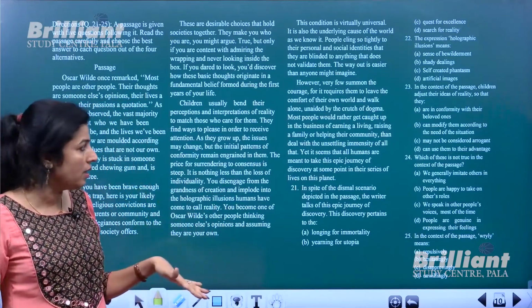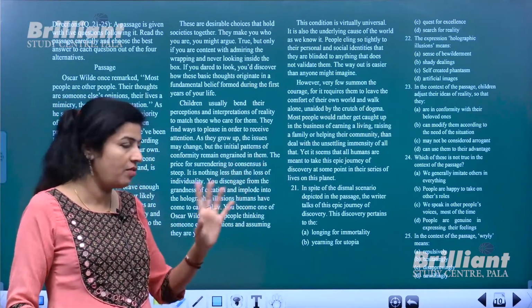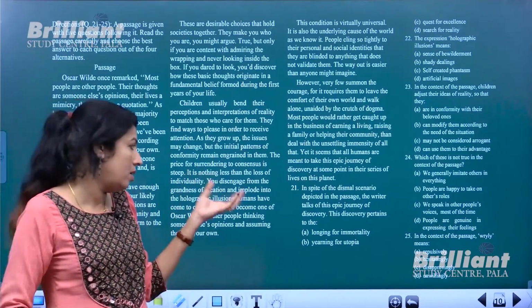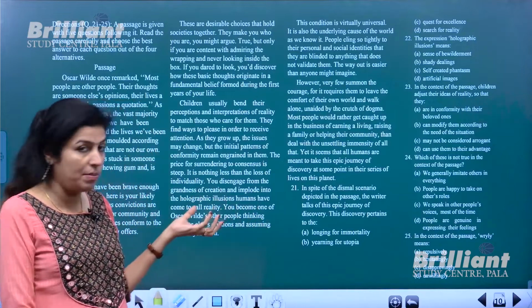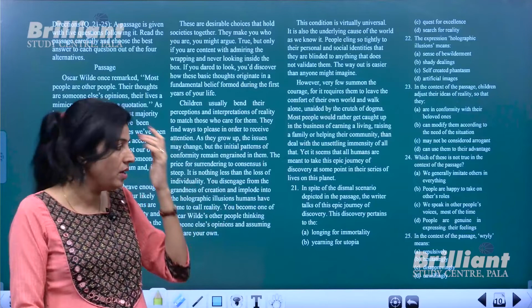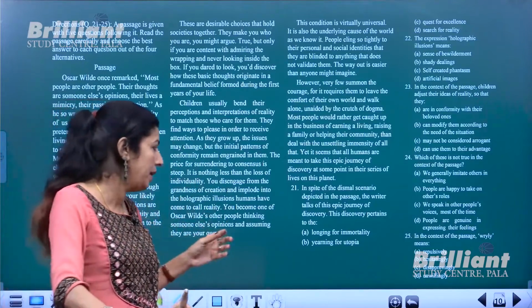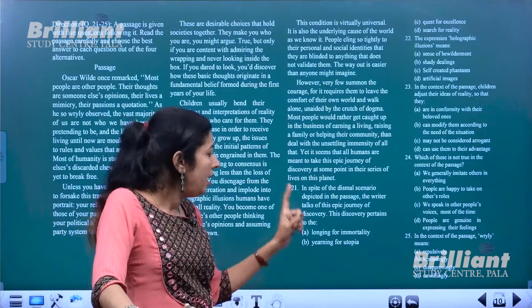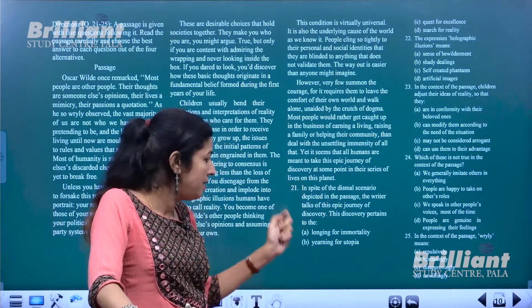Otherwise, for other questions, the options are given almost straight. Okay, so this is actually a kind of descriptive or literary passage. Okay, not factual. It's not factual, it is descriptive. Not narrative but descriptive.